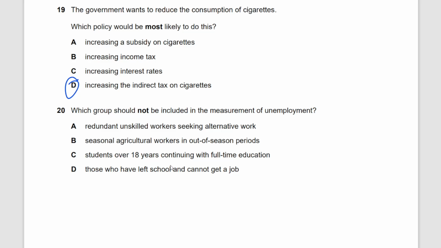Remember that being of working age does not directly qualify you to be a part of the labor force, or the labor market, because you are not seeking employment. If you're seeking employment actively and you're not able to find it, then that is what would be included in the measurement of unemployment, right? Those who have left the school and cannot get a job. So yes, this is clearly a definition of unemployment, right?